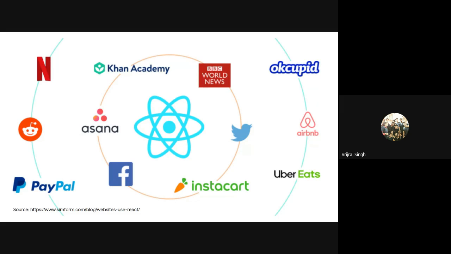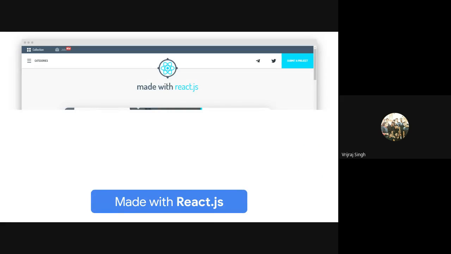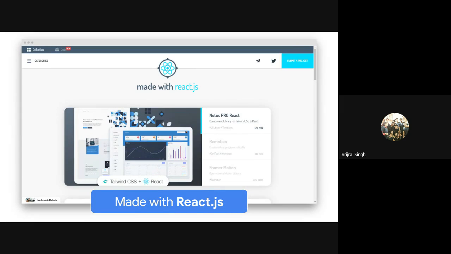There are a lot of companies who are using React for production ready applications, and in India we have a huge market for React as a technology. Now if you want to check more about React, there are a lot of projects which are built with React. You can search on Google, made with React.js. Here we have a link, madewithreactjs.com, and you can check out the list of projects which are built with React. You can also check out the GitHub repository where you will get some ideas about the best practices for creating React applications.